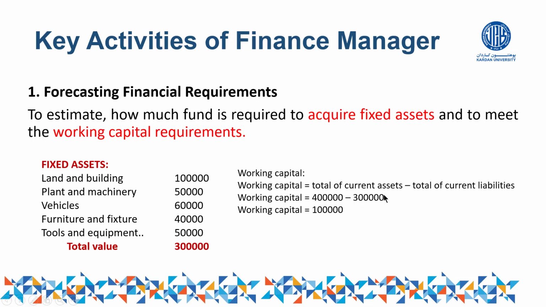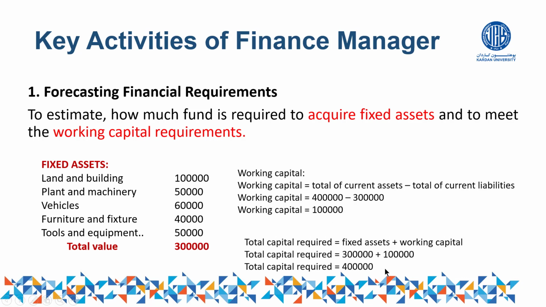And also we assume that the total of current liability equals 3 lakh. So how much working capital is required? 1 lakh working capital is required. Now the question is, how much capital was required? 3 lakh was required for fixed asset and 1 lakh was required for working capital. Total capital required is equal to fixed asset plus working capital.